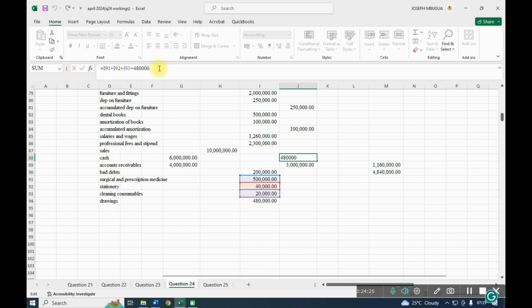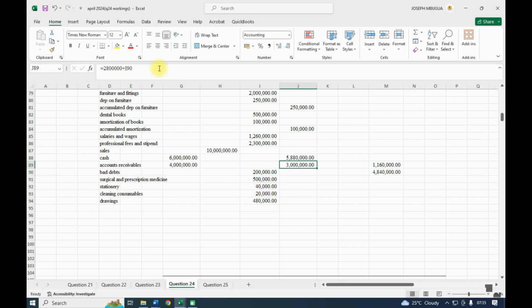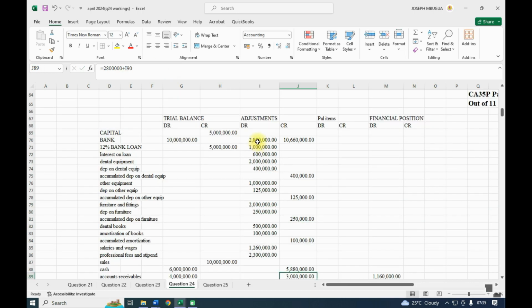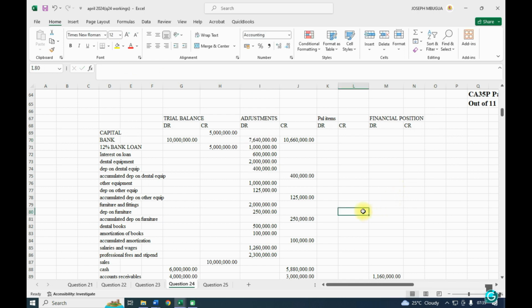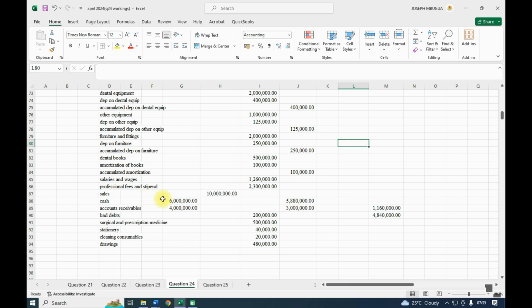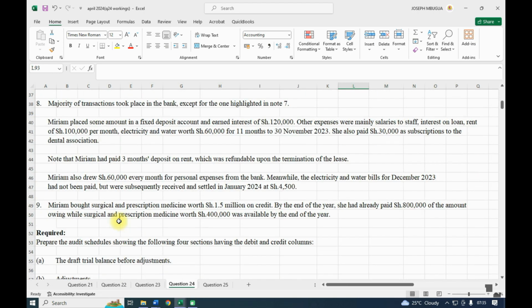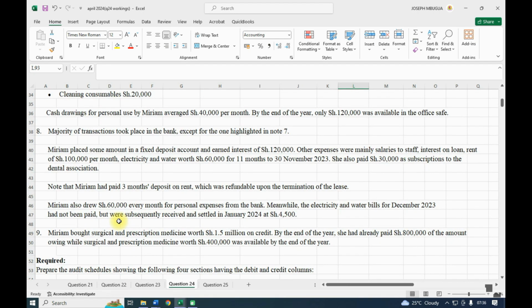I will add 4840,000, and I'll come and add it here, 4840, what was deposited. So that the essence, we need to remain with 120. When we minus this and this, we remain with 120, the cash that was supposed to be in the cash account by the end of the year. Then I think we're done with that.